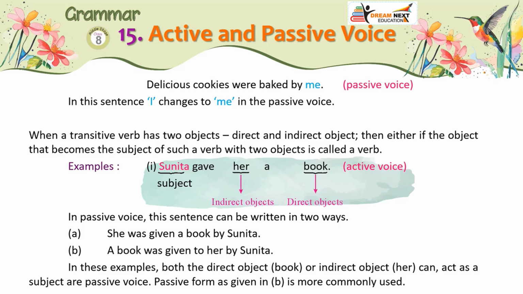Feature: when a transitive verb has two objects, direct and indirect object, then either of the objects can become the subject. The object that becomes the subject of such a verb with two objects is called a verb.